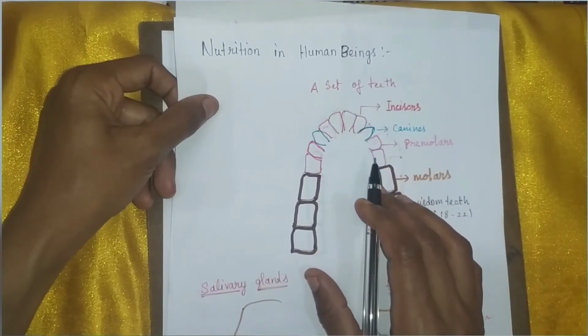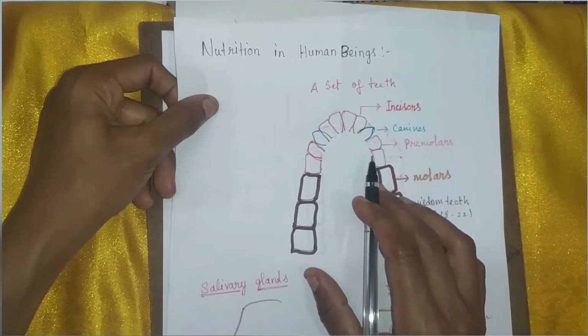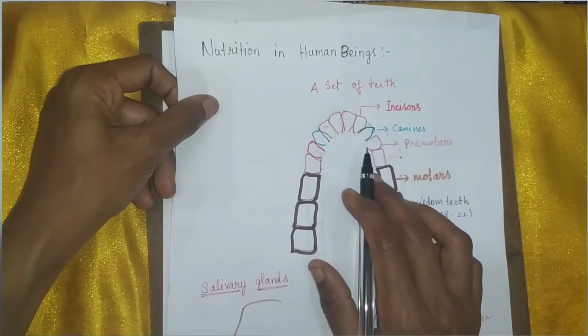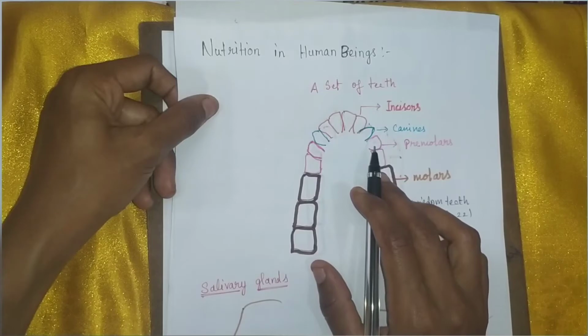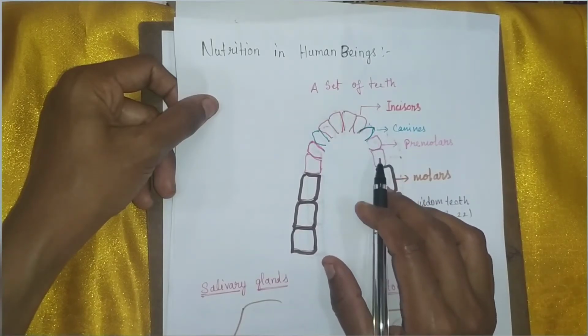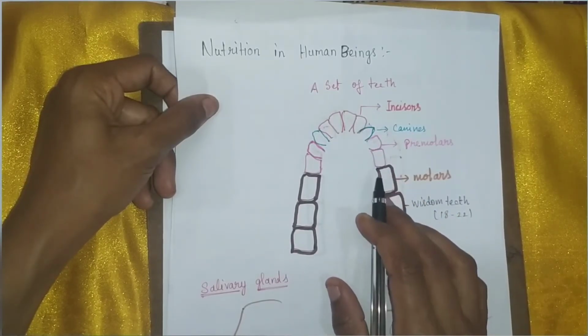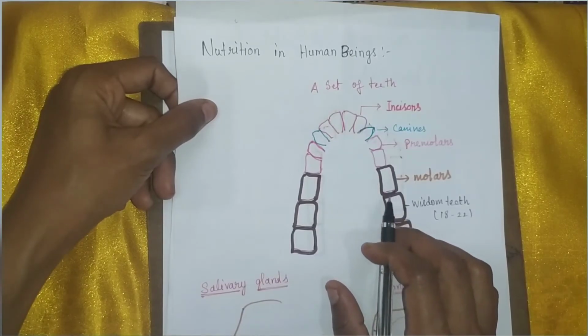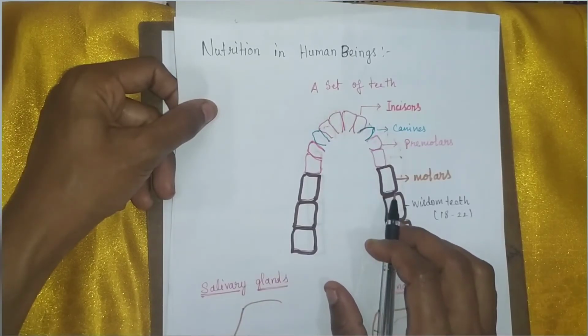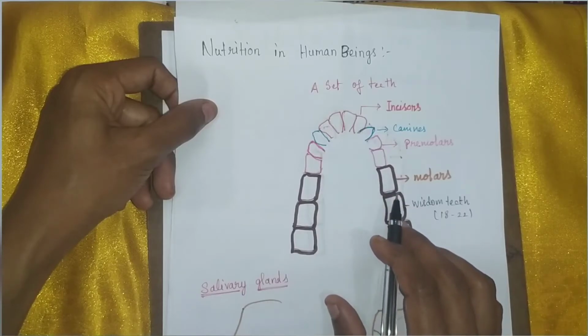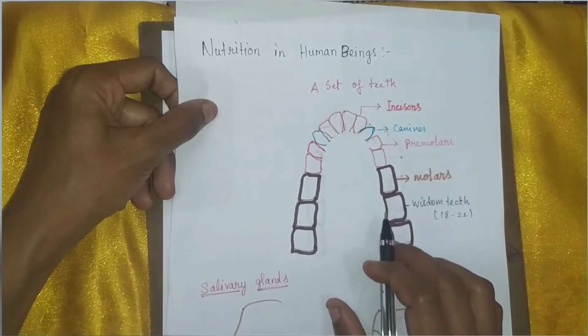And next to the canines, we have broad and flat teeth, which are called premolars. Premolars are used to chew and grind the food. And next to the premolars, we have molars. Molars are also broad and flat teeth. These are also used to grind the food.